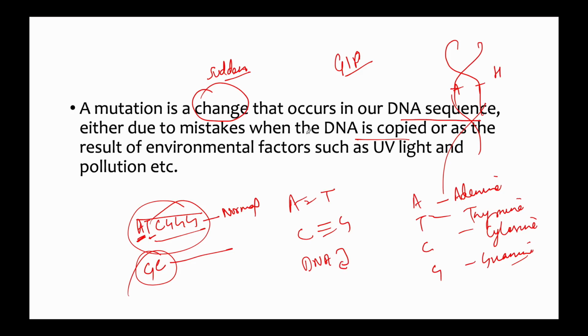This mistake can happen at that time, or there could be other reasons also, as a result of environmental factors such as UV light. That is why it is always recommended not to have overexposure to UV light or X-rays, or in fact pollution also. There could be structural variations, that means deletion, amplification, reorganization of these genomic segments that range in size from just a few bases to whole chromosomes.